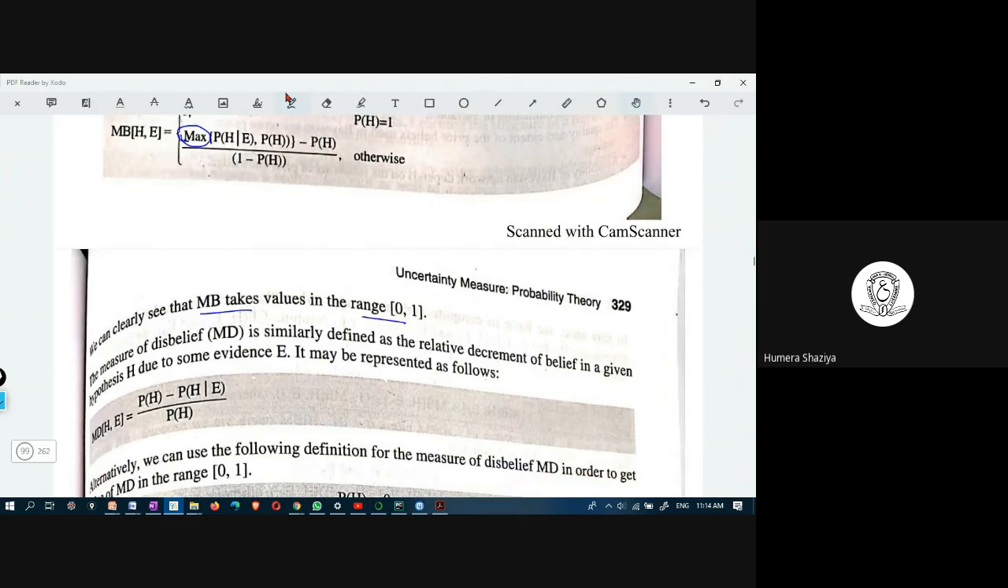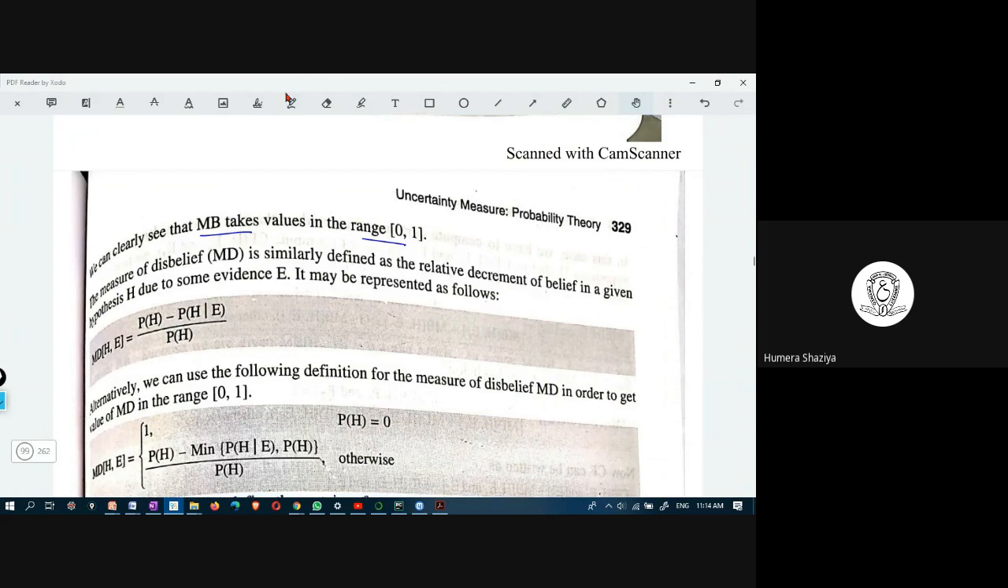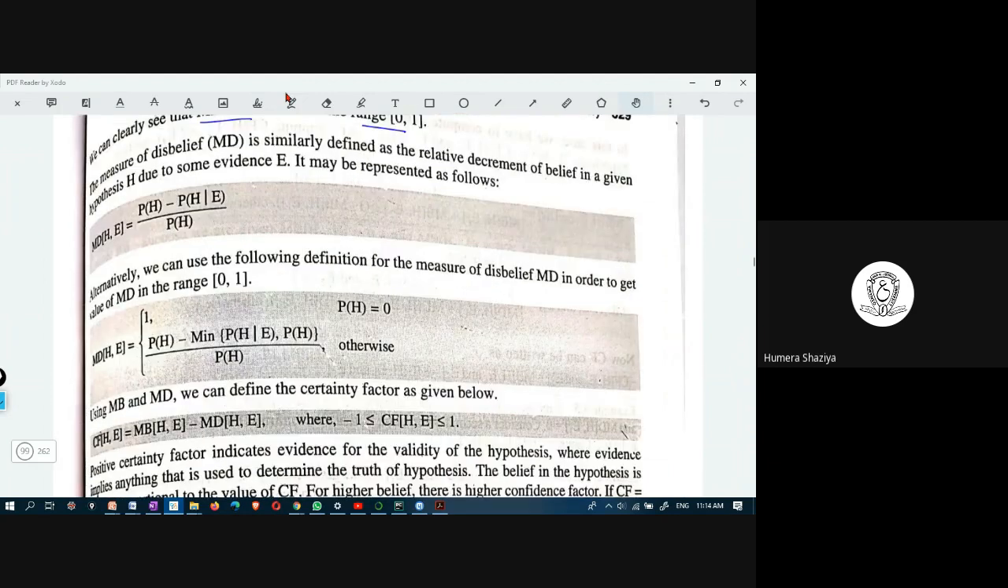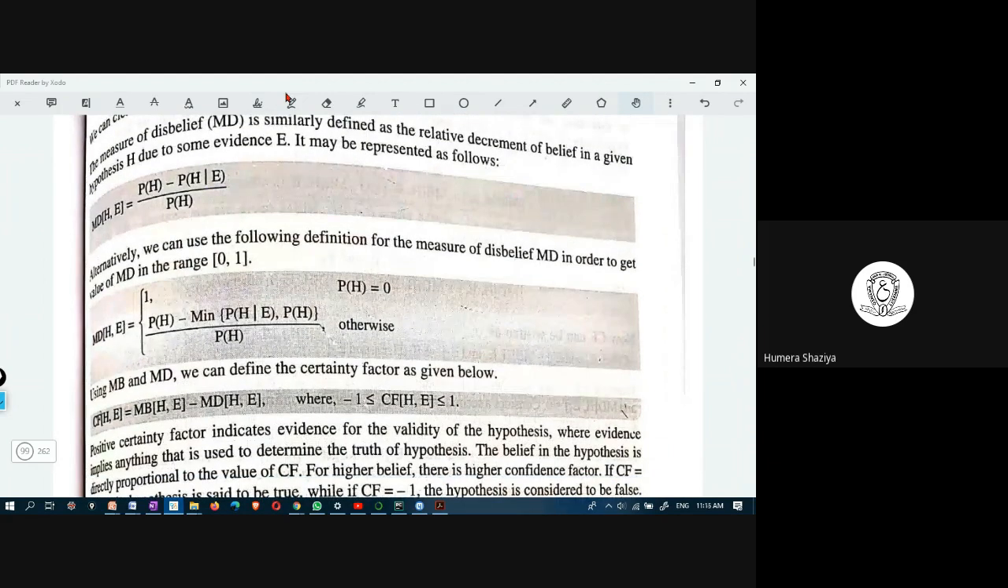Measure of disbelief is similarly defined with MD H, E, P of H, which is the probability of hypothesis. Probability of hypothesis given evidence for disbelief, and this is the probability of hypothesis. Or alternatively, we can write this formula in this way. It is 1 if probability of hypothesis is 0, means if it is negative, the measure of disbelief is about negative. Otherwise, this value.